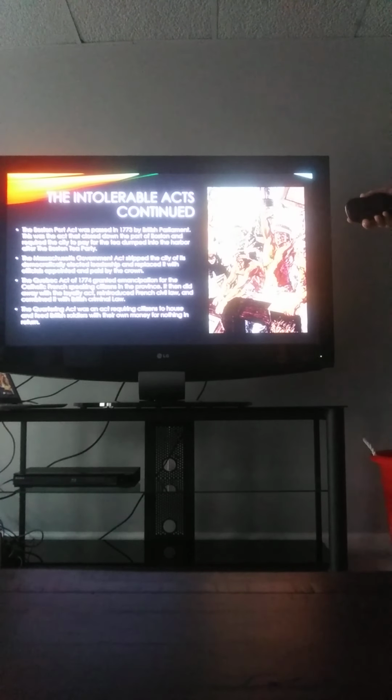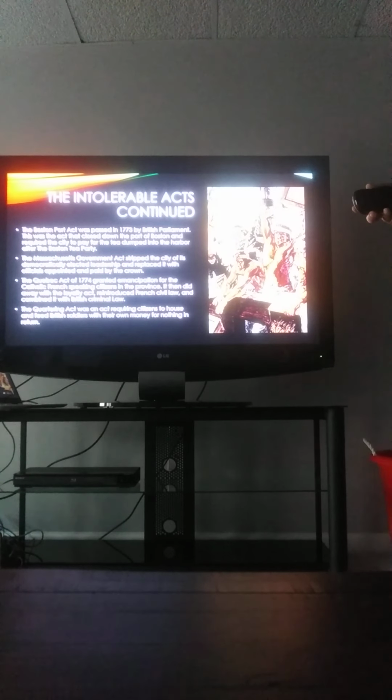The Massachusetts Government Act stripped the city of its democratically elected leadership and replaced it with officials appointed by and paid for by the Crown. This was in stark contrast due to the fact that England as a whole had rather disregarded and ignored its North American colonies up until recently, as they had left them to self-govern.